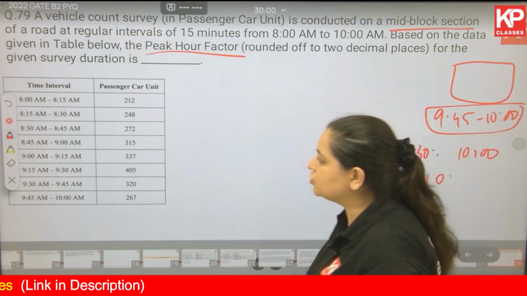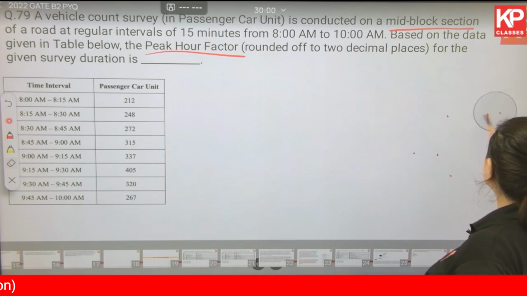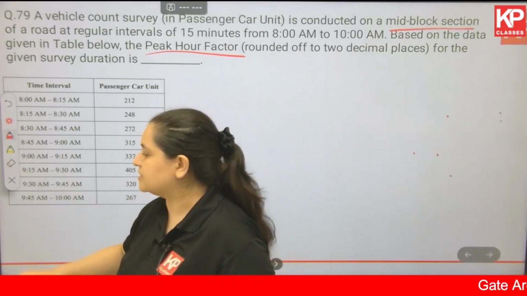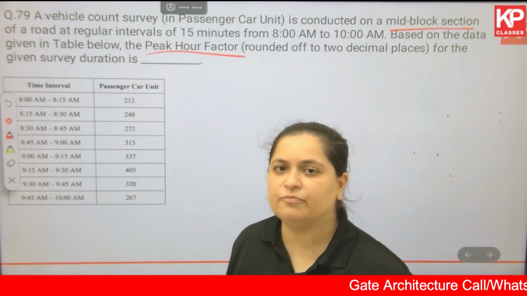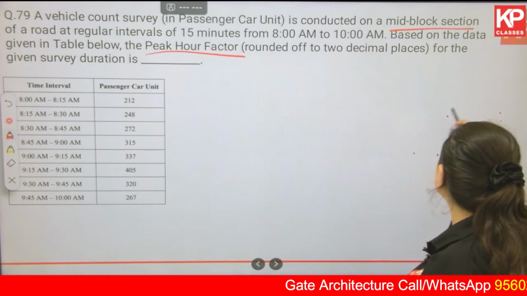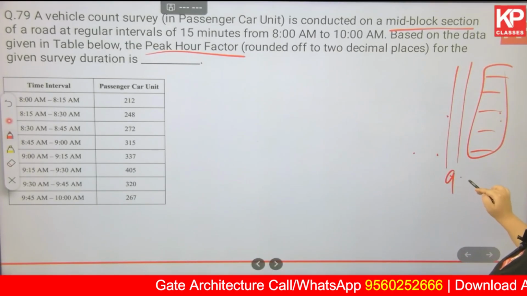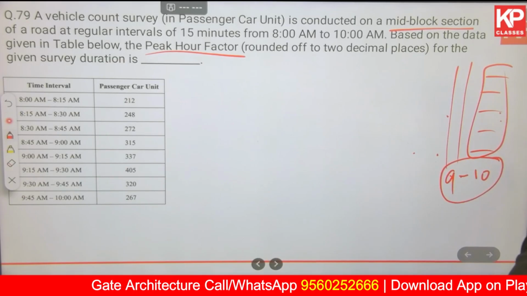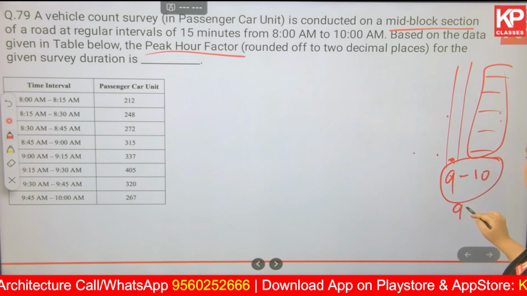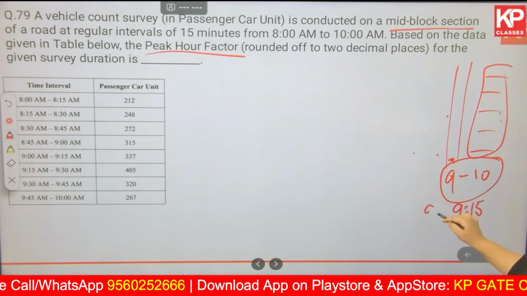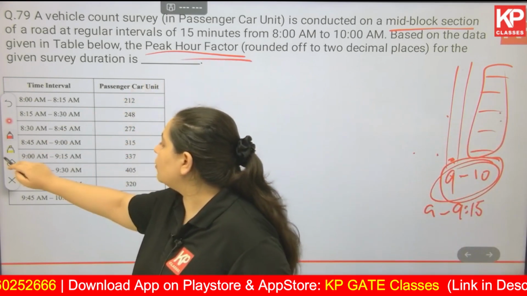Sometimes that is also true, that 9 to 10 is the peak hour, because let's say there is an SEZ, or there are a lot of offices, some start at 9, some start at 9:30, some start at 10, some have flexible hours, so even if people reach late, that is okay. So in this case, maybe it is true that from 9 to 10 the traffic is the highest, or the traffic is highest only from 9 to 9:15, but we are considering it to be 9 to 10. This is the reason why we study peak hour factor.